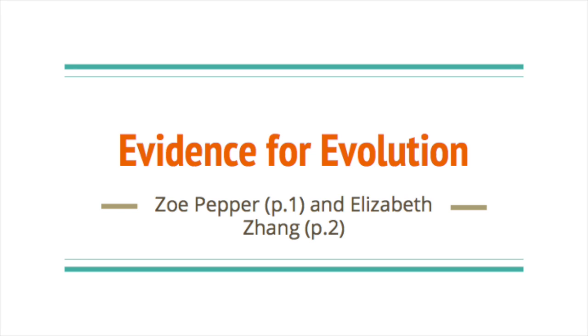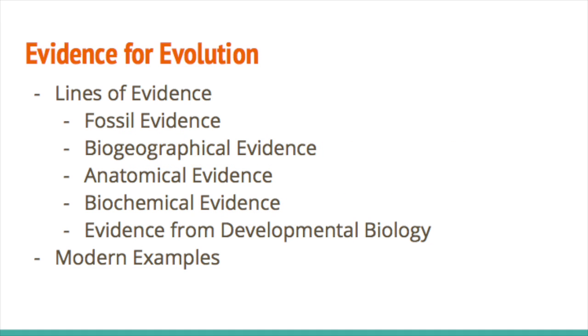Hello, today we're going to be talking about the evidence for evolution, which is Chapter 15, Section 3. In this video, we're going to be talking about the lines of evidence, which is fossil evidence, biogeographical evidence, anatomical evidence, biochemical evidence, and evidence from developmental biology, and we're also going to be providing a few modern examples.